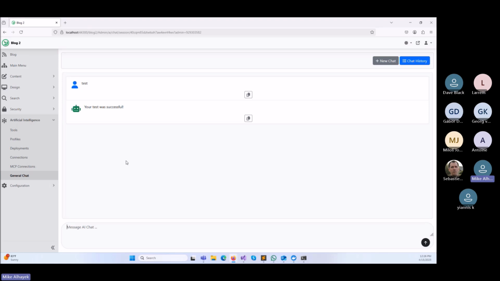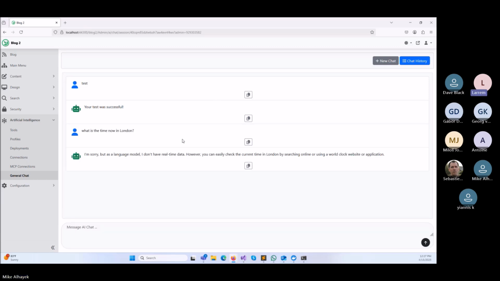Today, what you can do is create a function, and AI will call that function for you, and it will respond. For example, what is the time now in London? You would get a generic response just like this because it has no way of telling what time it is. What you can do is define a function that would call an API that will give you real-time data, and then you can feed that response here, and you're good. We've seen that demo before.